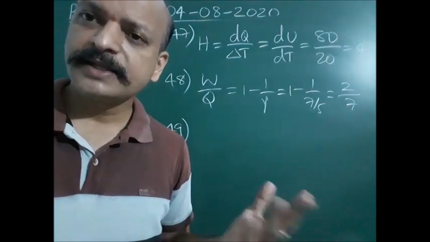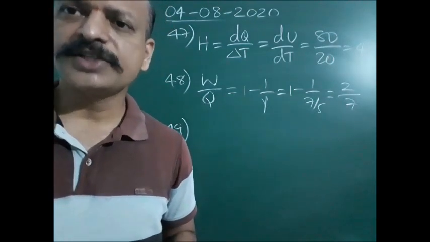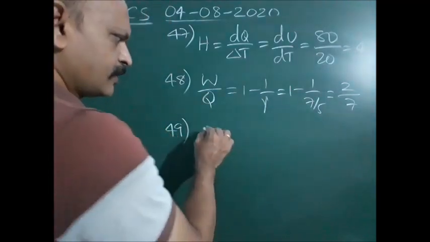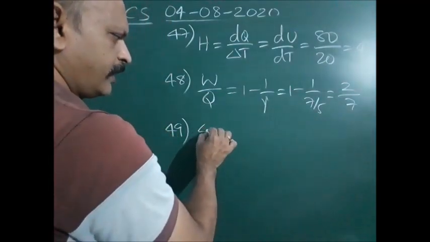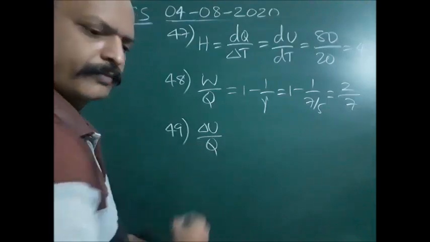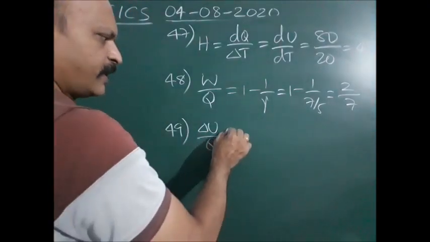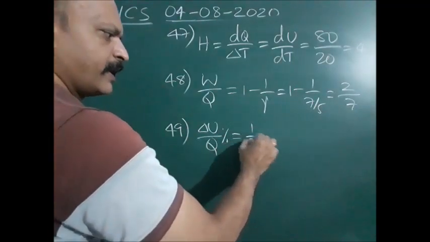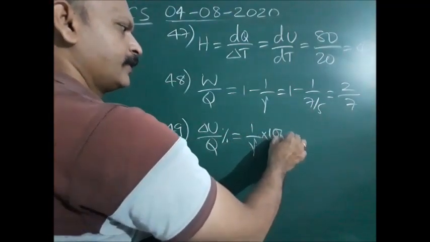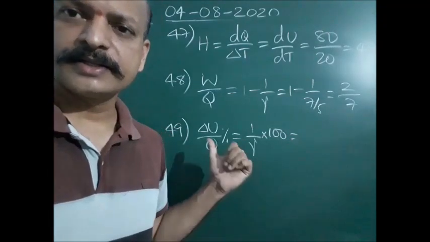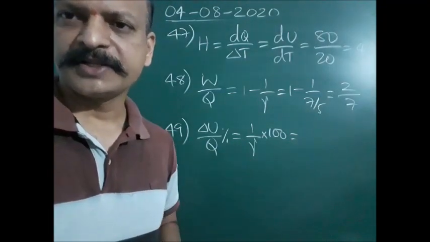Temperature increasing is nothing but because of internal energy change. So percentage of internal energy change we have to find out. Okay, so that is delta U by Q. Percentage is asked. That is 1 by gamma into 100.